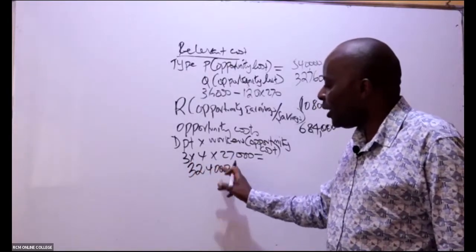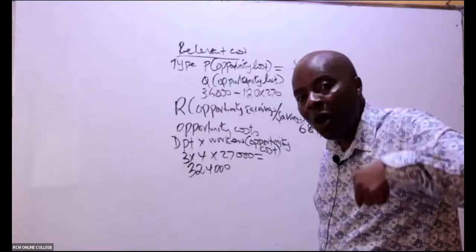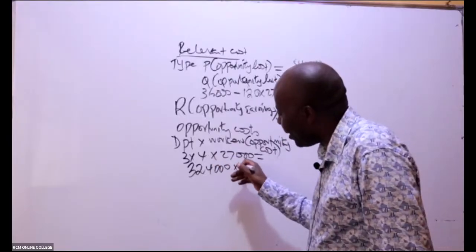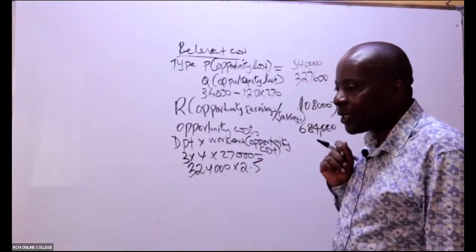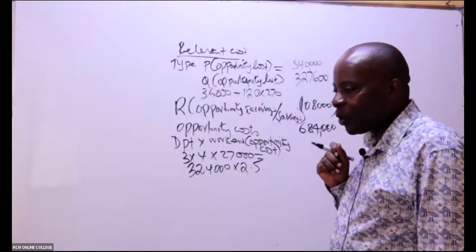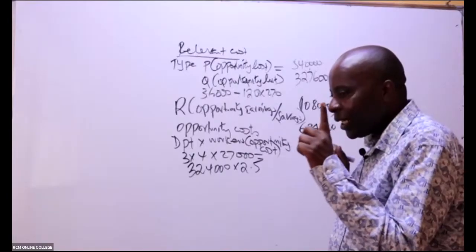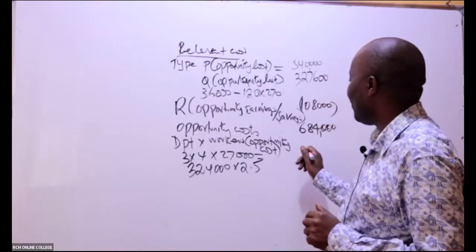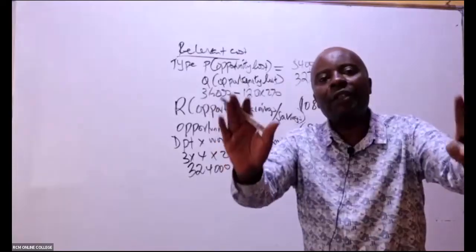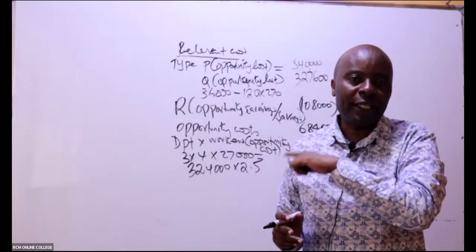But now remember, this is not what will be relevant. This is what these guys are earning doing the other things. What is relevant is the contribution that the company will lose. And remember, they have told us that for each shilling that these guys are working, ladies and gentlemen, I lose a contribution of 2.5. So 324,000 times 2.5 will give me how much? For each shilling, we get a contribution. So that becomes the relevant cost. This is the opportunity that I will lose. If these workers were working outside there, I would have earned this amount.